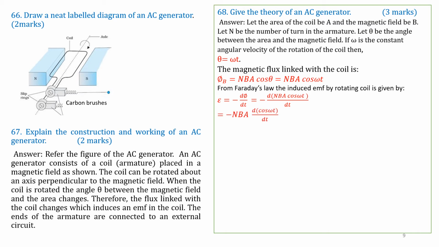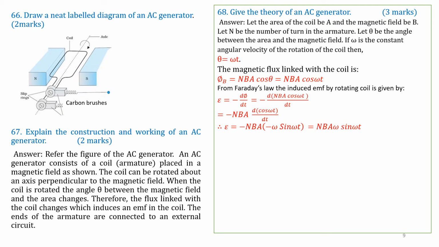Therefore, NBA is a constant that is taken out, and then d by dt, that is differentiation of cos omega t. We have to find from our trigonometry and differential calculus the value of d by dt of cos omega t. Therefore, E is equal to minus NBA into omega sin omega t. That is, d by dt of cos omega t is omega sin omega t, that we have substituted here.